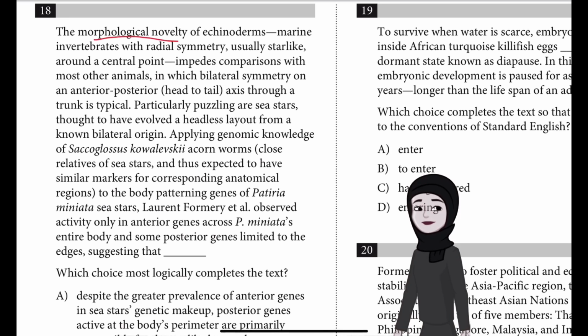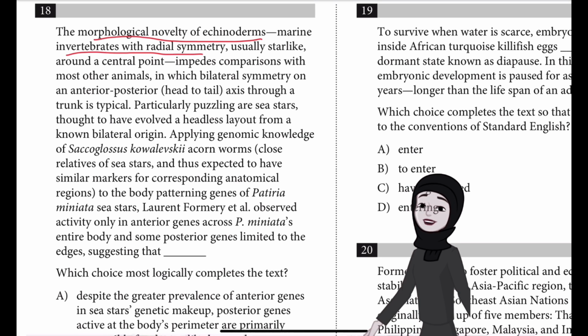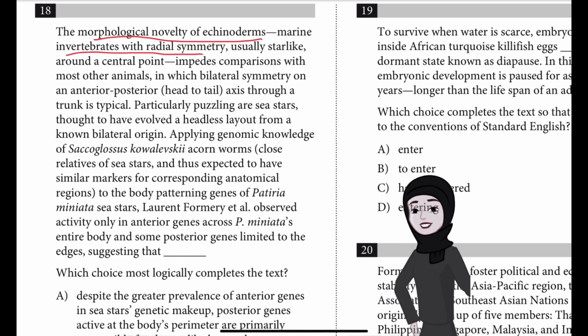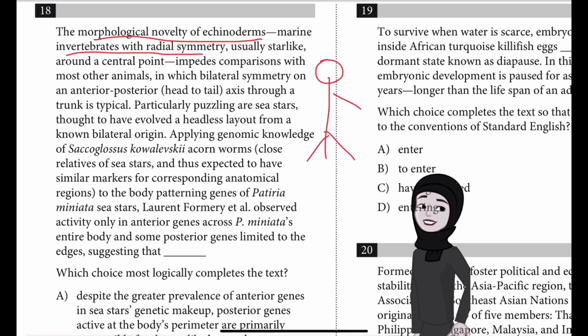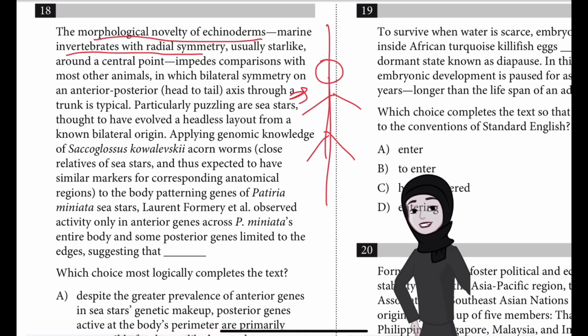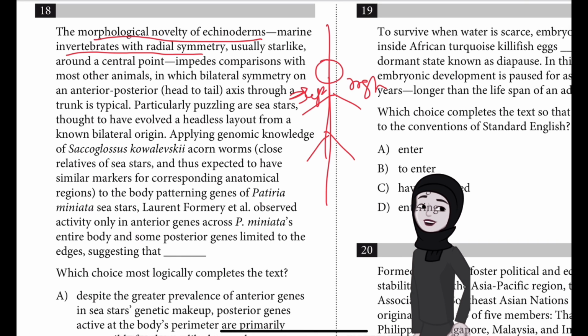So in 18, we are talking about the morphological novelty of echinoderms, that is the marine invertebrates with radial symmetry, usually star-like around a central point. And how to compare them, because this impedes comparisons with most other animals in which bilateral symmetry on an anterior-posterior head-to-tail axis through a trunk is typical. So if you take a human body also, here from top to down, this is the left and right. Let's say this is the left and this is the right. So this is the bilateral symmetry which we have.